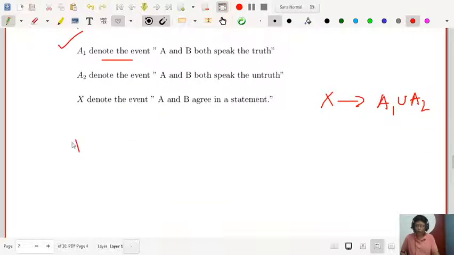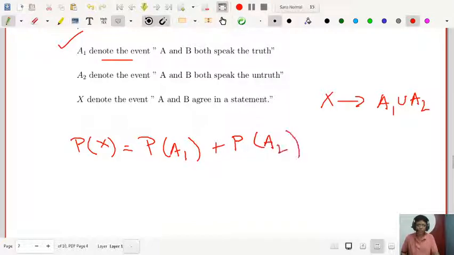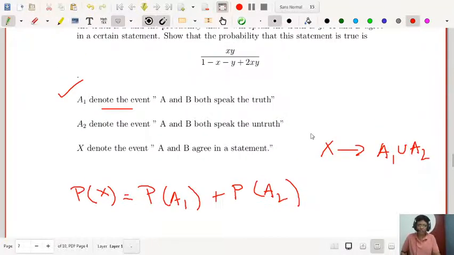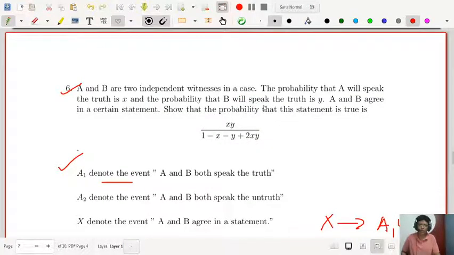So what is the probability of X? Probability of X will be probability of A1 plus probability of A2, because these are mutually exclusive. Both of them speak the truth, or both are lying. Probability of A1 is given by X into Y, because they are independent witnesses, two independent witnesses in a case.